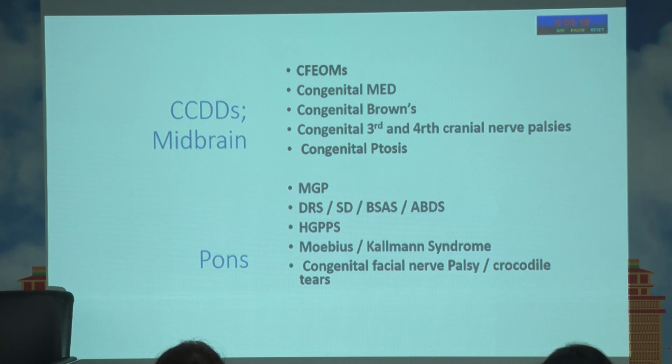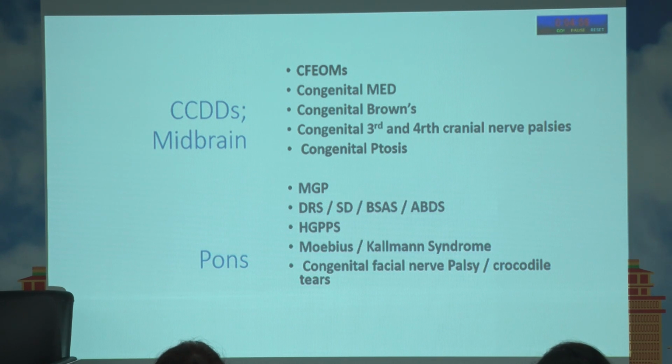Then at the level of the pons, you have Marcus Gunn jaw-winking phenomenon. You have DRS, which is the commonest CCDD, as you all know. You have synergistic divergence, which could be with DRS. And then you have BSAS and ABDS. Now, what are these BSAS and ABDS?